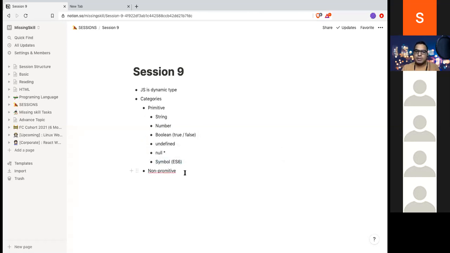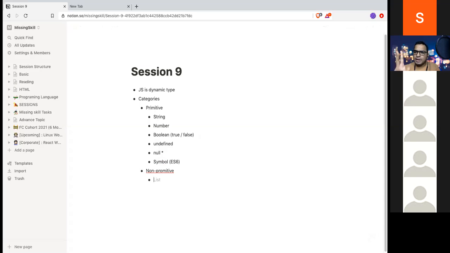Non-primitive, we have primarily two types. One is the object, which is again one of the variable types, and another one is an array. Those are basically collections. Even a primitive is also a container, and non-primitive is also a container. Objects and arrays are nothing but a kind of collection of primitive and non-primitive data. And an object can hold anything.